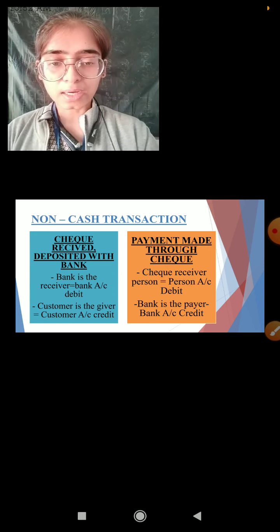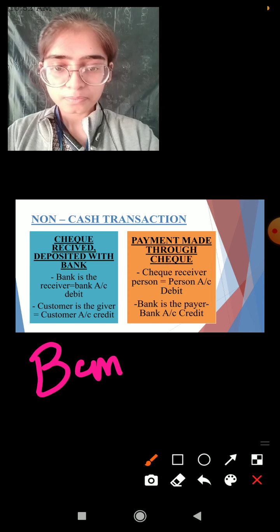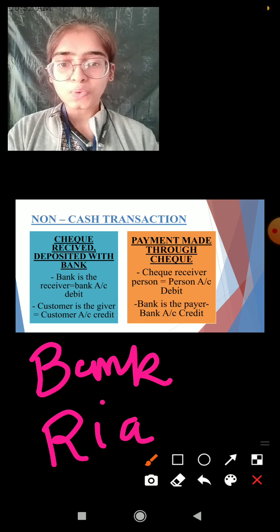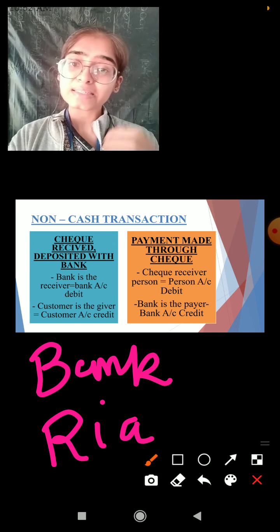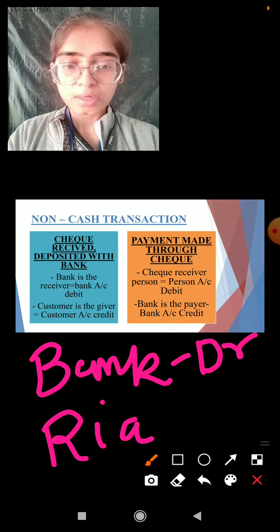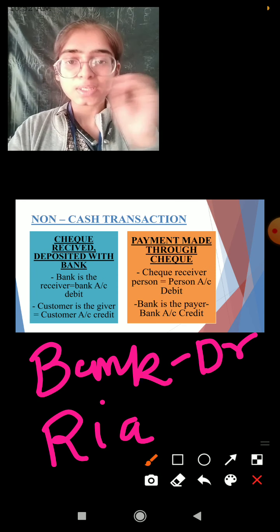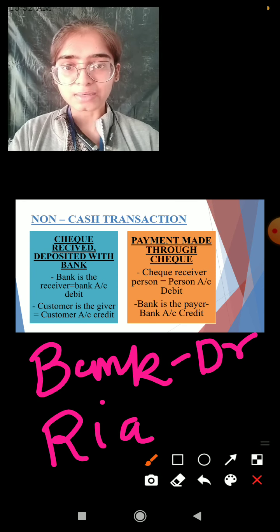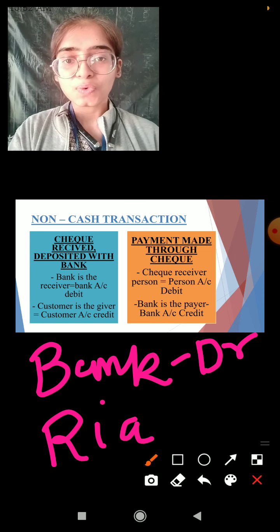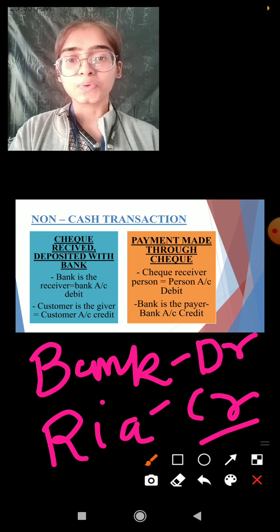The two parties involved are bank and our customer Ria. Okay, so what happened over here is bank receives the money, so we are going to debit the bank. And who is giving us the money? Though he has paid by check, we received the money now. Ria is giving us the money. So Ria is the giver, so we are going to credit Ria's account.